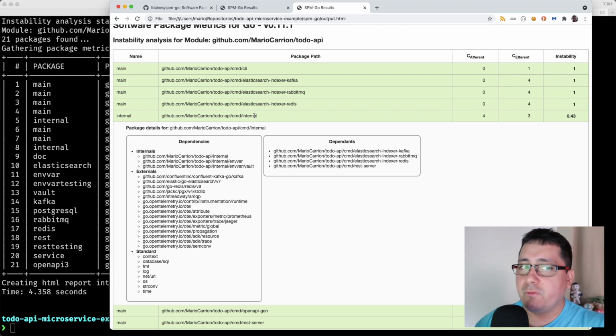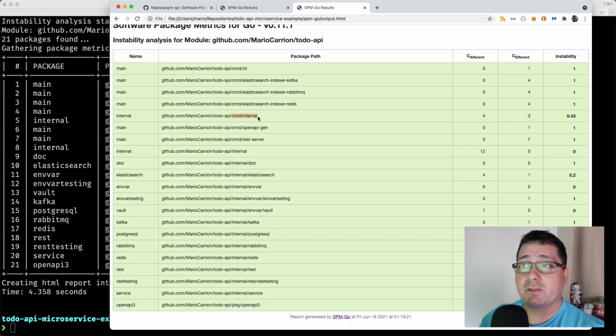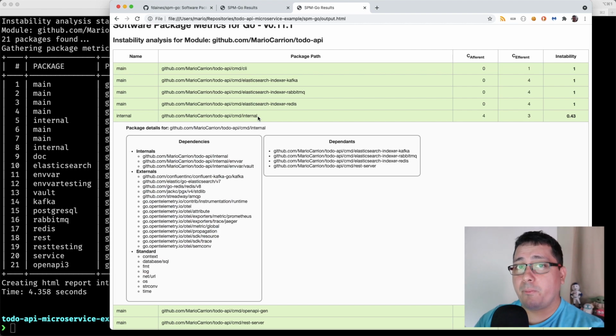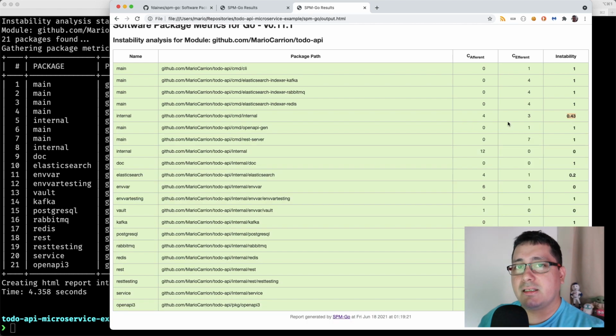So to rephrase it, if I want to, let's say, change the API that I have defined in the CMD internal package, what is going to happen is that if I break that API, I need to go and modify, in this case, perhaps 4 other different packages. And that's why the instability is indicated right here.